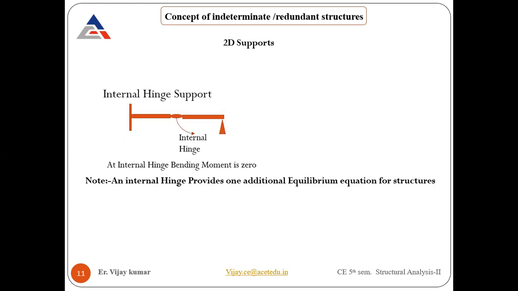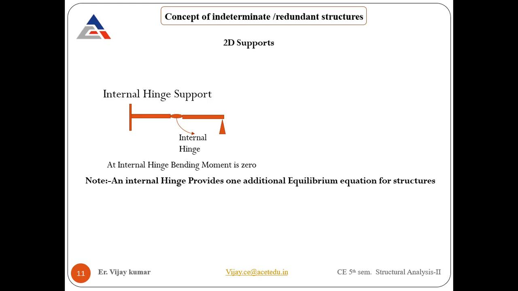Next, we have the internal hinge support. Internal hinge means whenever an internal hinge is there, there are always two members. I already told you in the fourth semester subject SA1 why an internal hinge is required. Whenever two members need to be connected, we generally adopt an internal hinge. At the hinge, what is the bending moment value? The hinge is not going to restrict the bending moment. The bending moment is free. That is why the bending moment value becomes 0.